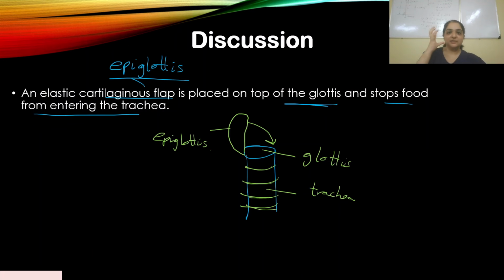Now that the swallowing center has received the signal, whatever happens after that is beyond our control, and all those movements will be involuntary.